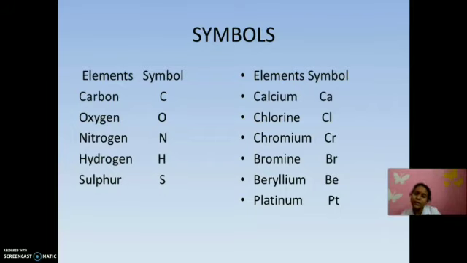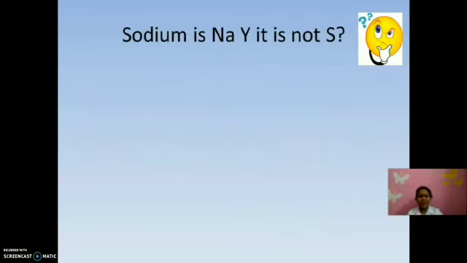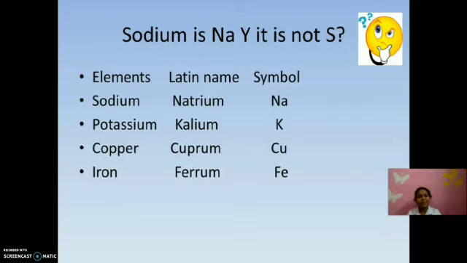And for example, if you check sodium, its symbol is Na. Why is it not S? Sulfur already has S. Does any element have the symbol SO? No. Why is it Na then? Some elements got their symbol from their Latin name.